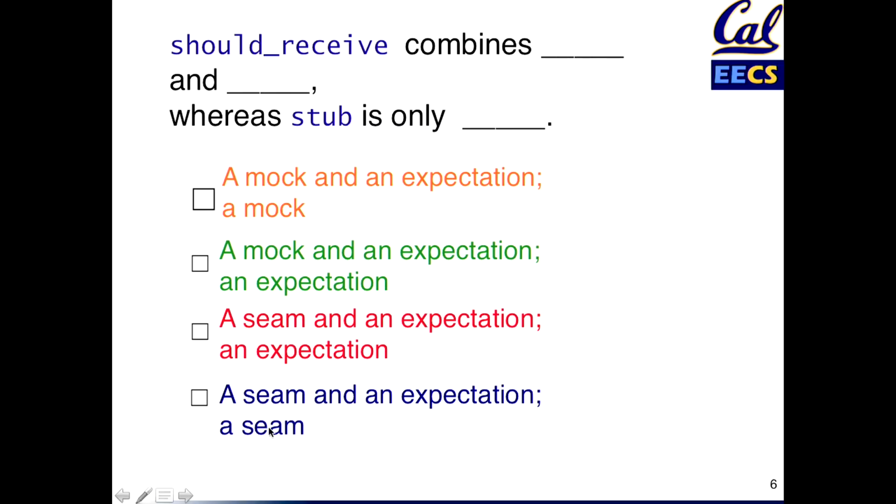The seam is the overriding concept here, but should receive, in addition, makes it an error if the seam isn't used, so to speak. So the right answer in this case is that should receive is both a seam and an expectation, and stub is only a seam. That make sense to people?